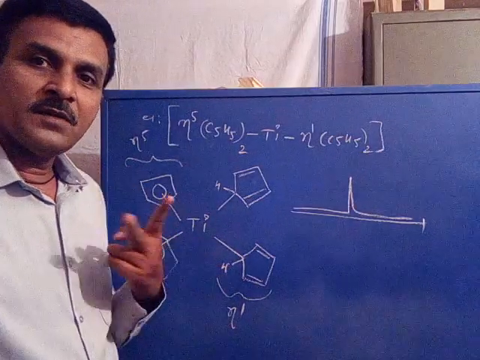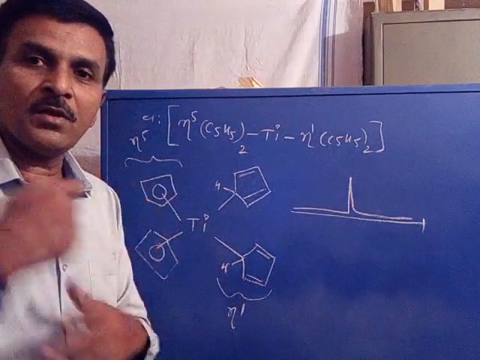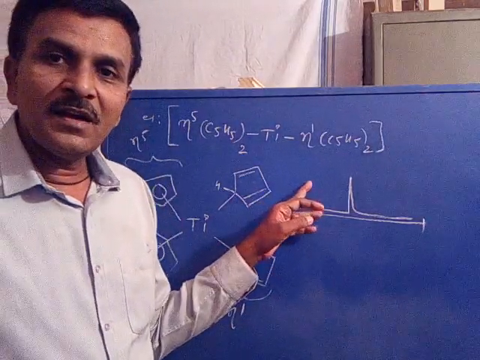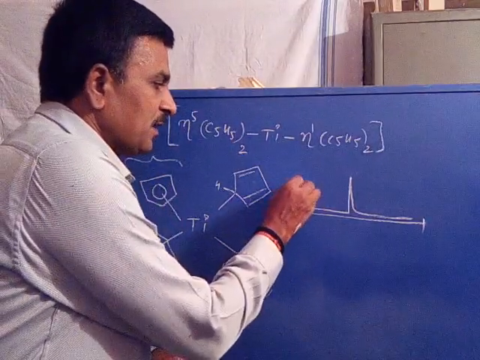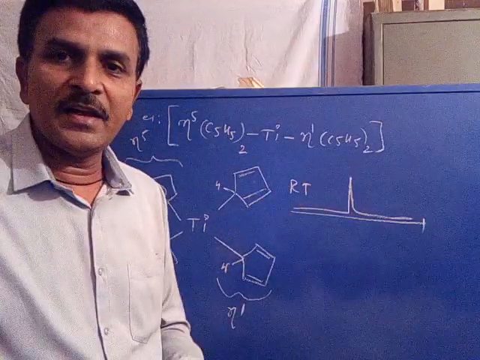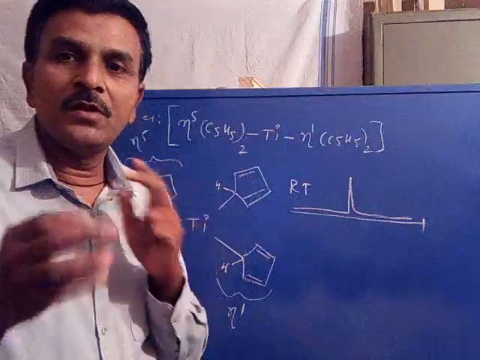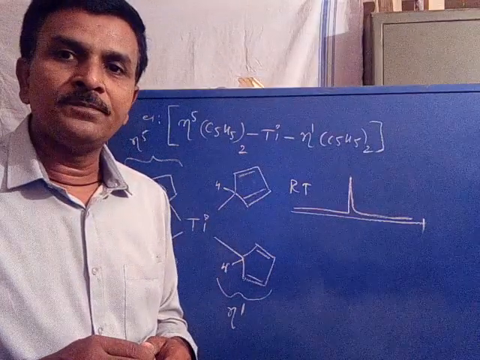According to the structure, there are two types of protons, those of sp3 and those of sp2. But when recorded at room temperature, that is higher temperature, one signal appears irrespective of the nature of the proton.